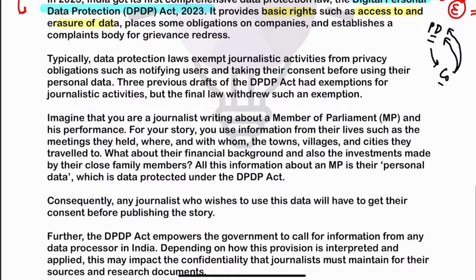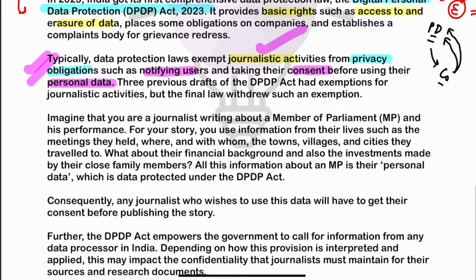Now, it is said that usually journalistic activities are exempted from certain privacy obligations. For example, journalistic activities are not required to notify the users, or take their consent before using their personal data. For investigative journalism, this is an important thing.